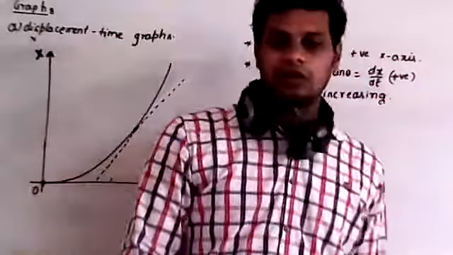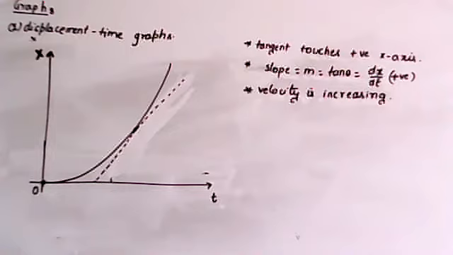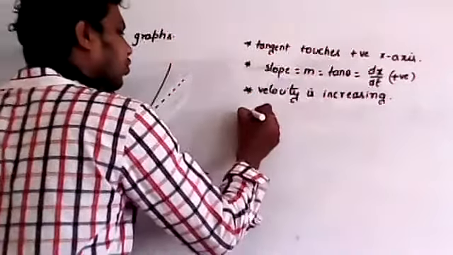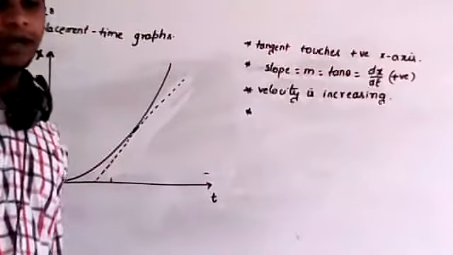Now remember, here velocity is increasing. So increase in velocity is called what? Please reply fast. Very good. Increase in velocity is called acceleration. Therefore, this is the displacement time graph for uniform acceleration.